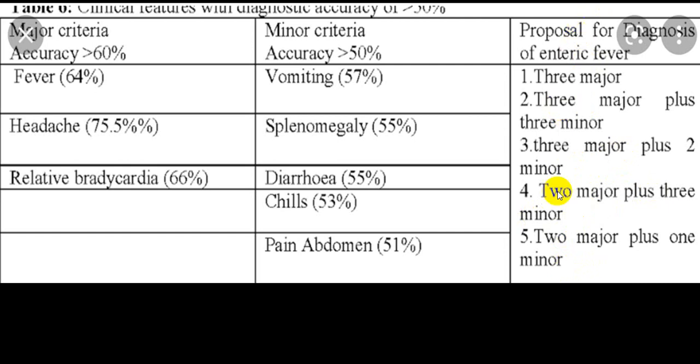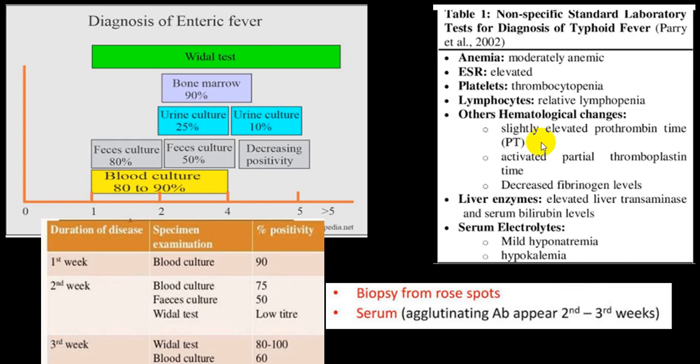But it should be confirmed only by blood culture or by a bone marrow culture or by Vidal test or rapid test. So Vidal test will be positive after 1 week and may be positive up to 5 weeks. Bone marrow and blood culture will be positive in the early stage also, as well as after 1 week up to 4 weeks. Urine cultures are usually not done. Fecal culture, or what we call the stool culture, can be done.